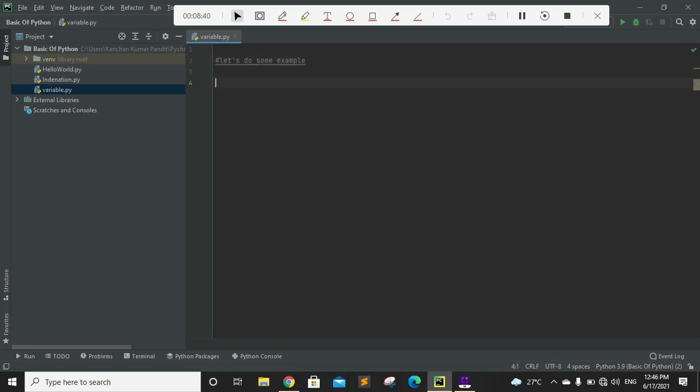Okay, so let's suppose you want to create a variable. If I want to create a variable, I need to keep in mind those four thumb rules and assign the name to that particular value. So let's suppose I'm creating a variable with a name. My variable name is name. Okay, and I'm writing here.